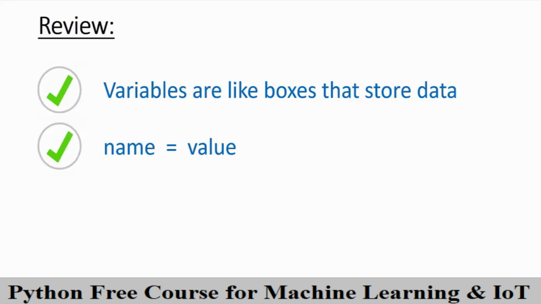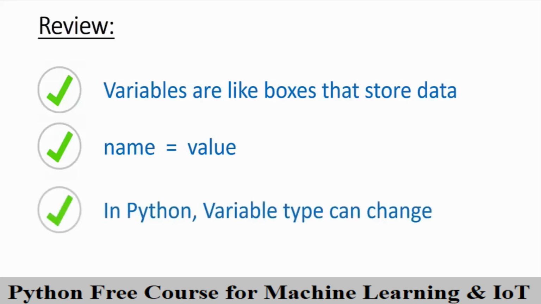We then went on to mention that the information that a variable can store has a certain type, such as a number or text. Because Python is a dynamically typed language, this means that the type of data that a variable holds can change dynamically. This is different to other programming languages like Java or C, which are statically typed, and that means the variable type is defined upfront and cannot be changed. It's static.